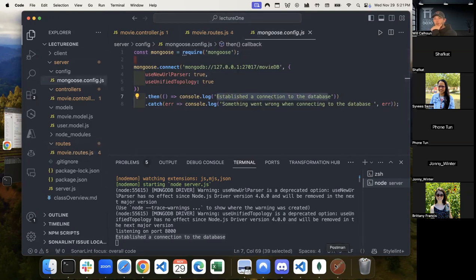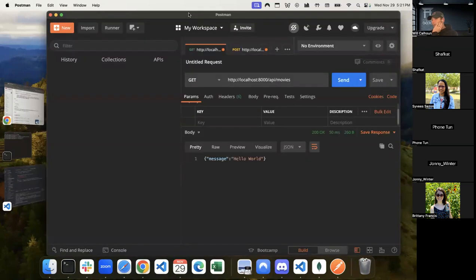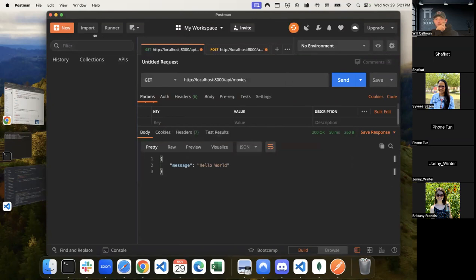So let's use our handy dandy Postman to make a request and see what we have access to. Cool. We have this http://localhost:8000/api/movies, right? Now, if I say send, it gives me back this empty array, which is good.